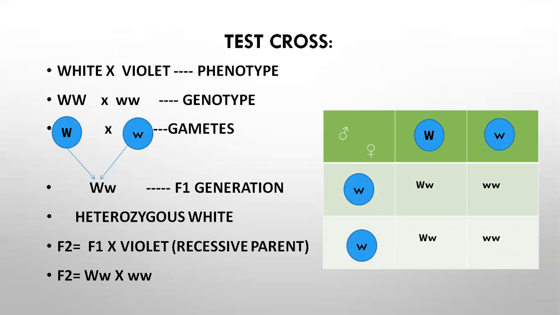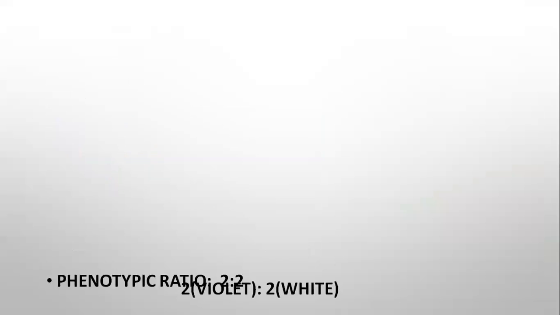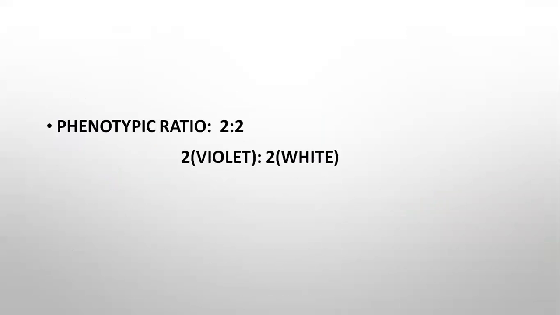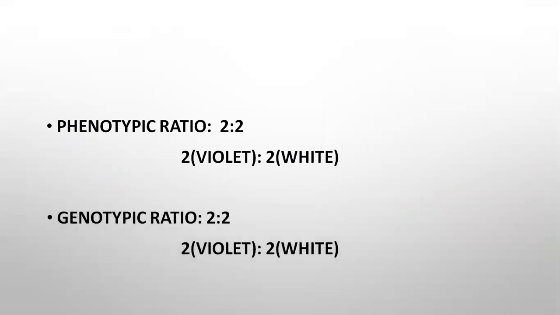So capital W, small w means heterozygous white, and small w small w is violet color. Phenotypic ratio 2:2, 2 violet, 2 white. And genotypic ratio again the same, 2 violet, 2 white. That means 50% violet colored and 50% white colored. So this technique is used to identify the genotype of the hybrid, or the genotype of plants and animals.